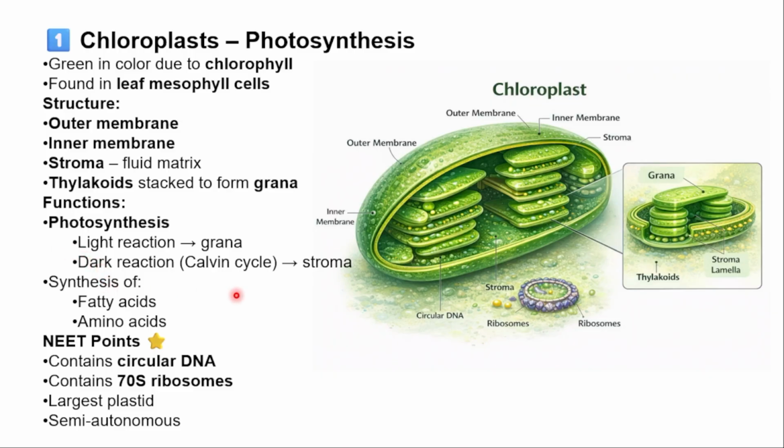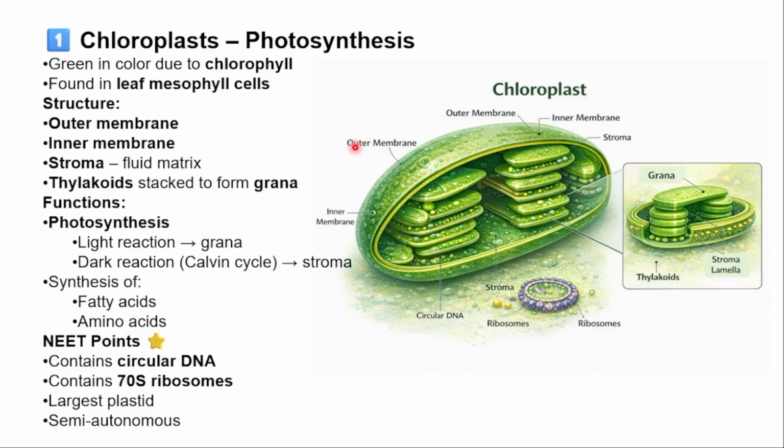Now, what kind of things are going to be synthesized in the chloroplast? They are going to synthesize fatty acids and amino acids. Amino acids are going to produce what? Proteins. Fatty acids are going to produce what? Carbohydrates. So in brief, chloroplast has two membranes, inner and outer, and it has a stack of grana which is said to be a thylakoid, and each granum has pigments, and that pigment is said to be what? Chlorophyll pigments. Not only chlorophyll, they also have carotenoids, xanthophylls, many kinds of pigments. Later on in higher sections you are going to learn about those things.